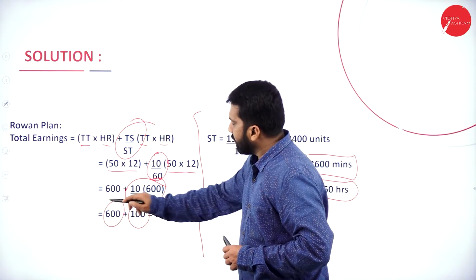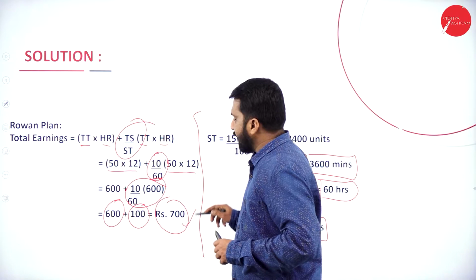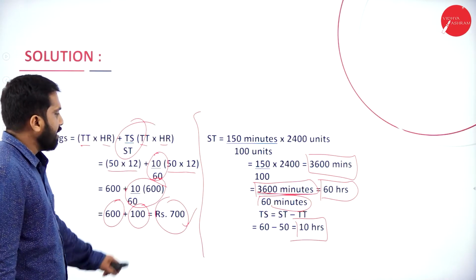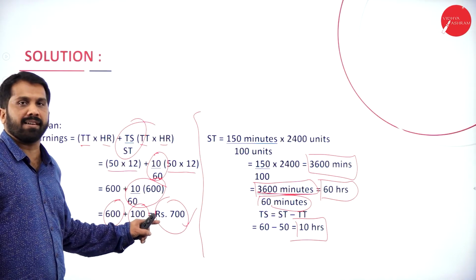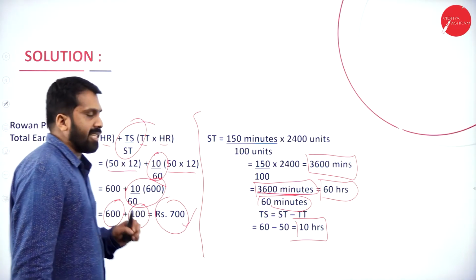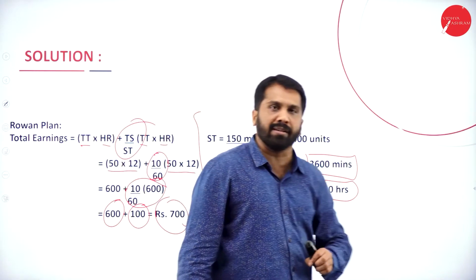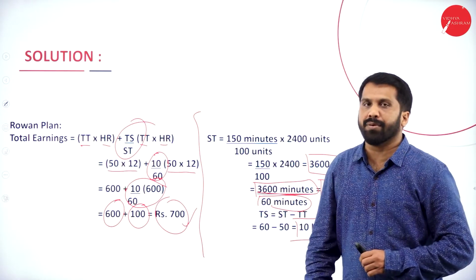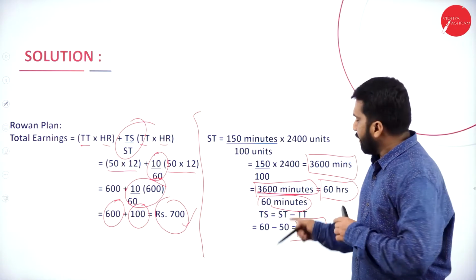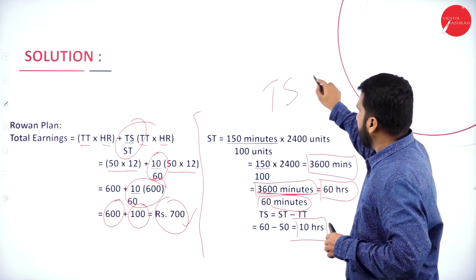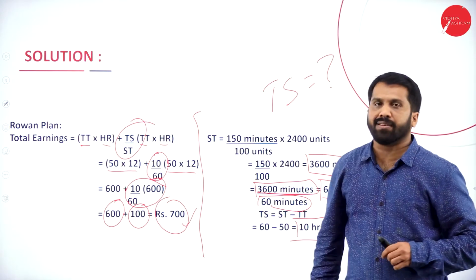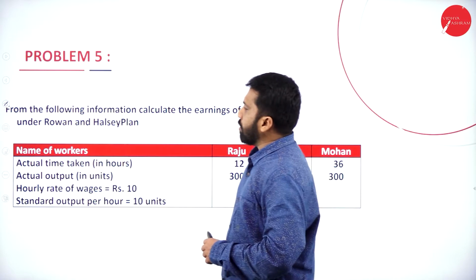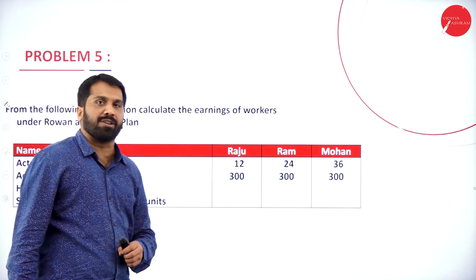100. How much is here? 600. Total is how much? It is 700. Hope you are clear. What is your answer? 700. Now, we're done with your Halsey plan and we're done with your Rowan plan. This is all about your Halsey and Rowan. What is the extra adjustment? Time saved. You are supposed to calculate. Hope you understood. Now, we'll go for your problem number 5, the next problem.